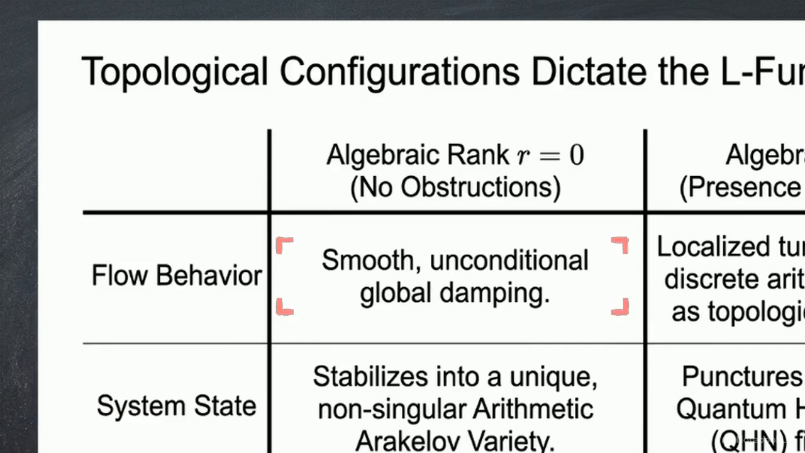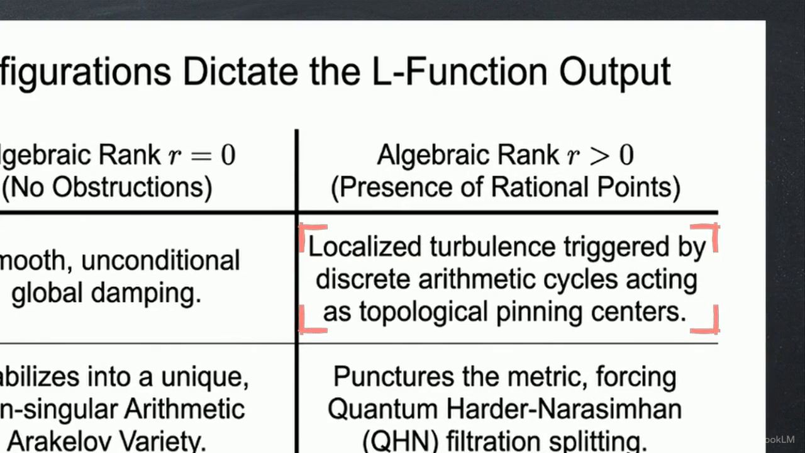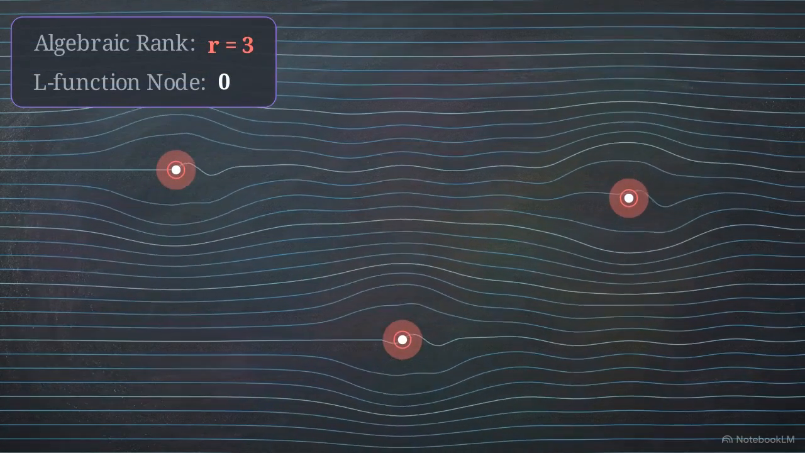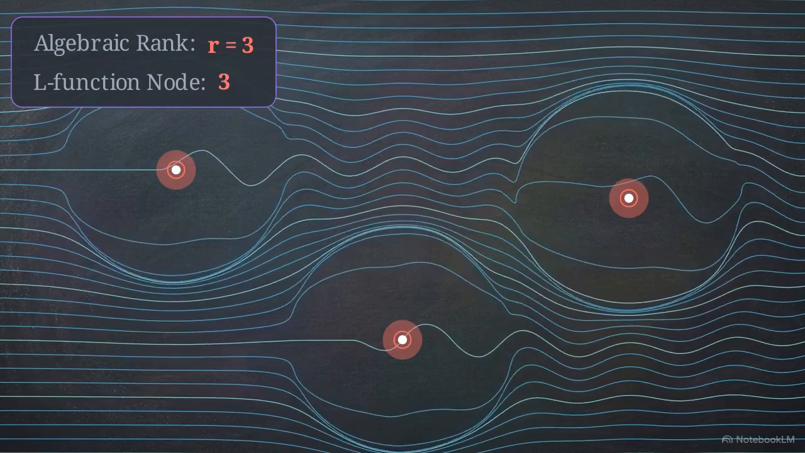If algebraic rank is 0, the flow undergoes smooth global damping. If rank is greater than 0, rational points act as pinning centers, obstructing uniform relaxation and triggering localized turbulence. Because these discrete rational points physically puncture our mathematical space, the continuous fluid flowing through it has to react. The flow must adjust to survive the structural damage.